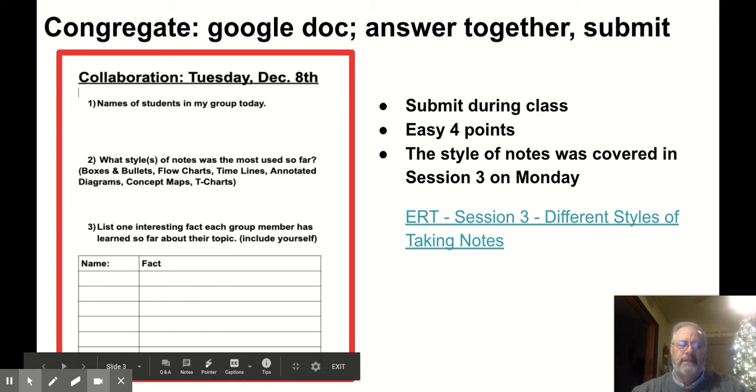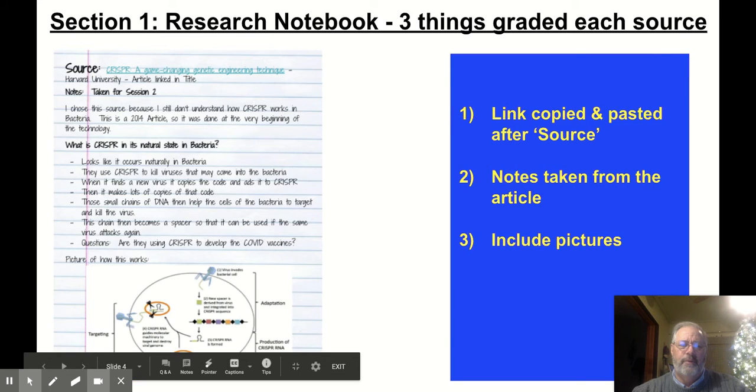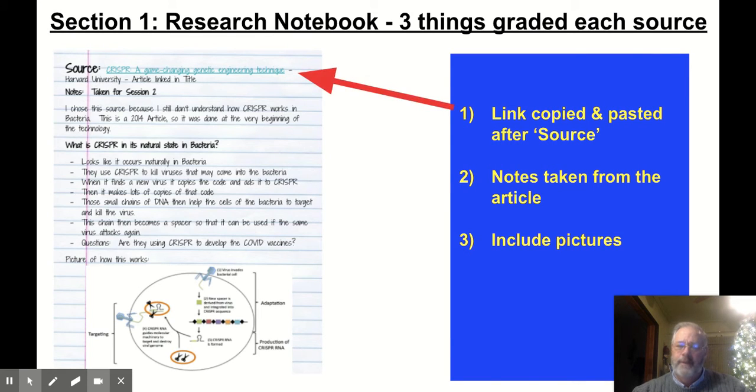Okay, so that's what we want to do with the document, and then just turn it in. All right, and then when we go back to our research notebook on section 1, we've talked about we're looking for 3 things that we grade. Okay, the first is that you copy and paste the link that you're using, whether it's a video or an article, so you can go back at it.